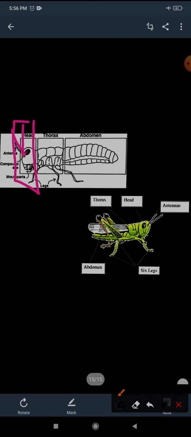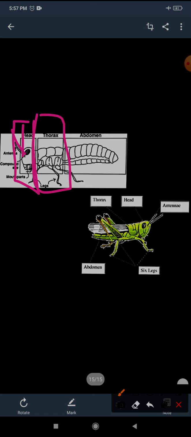With the help of these they can sense things around them, like human beings have five sense organs. And one mouth. The second portion is called the thorax.